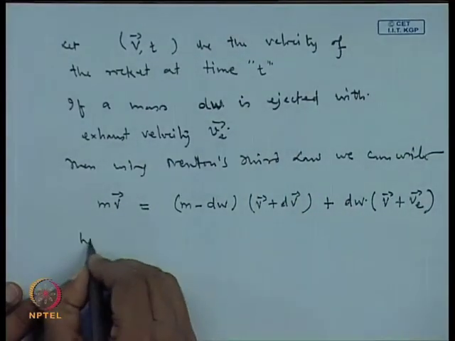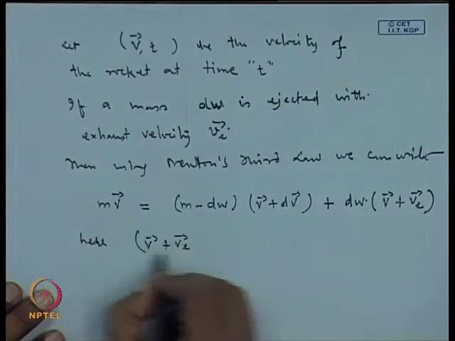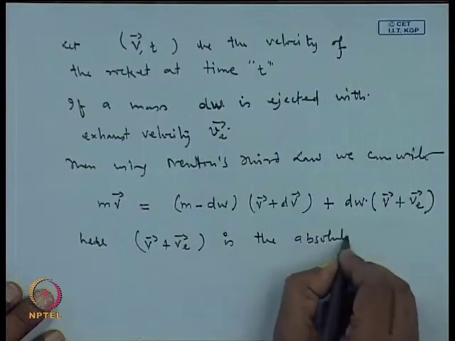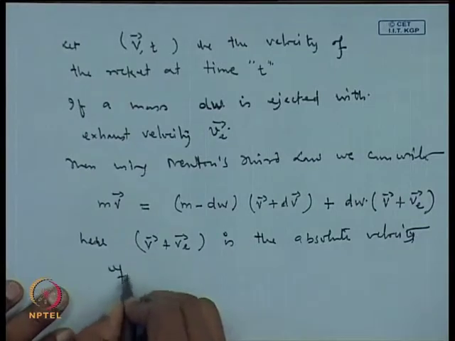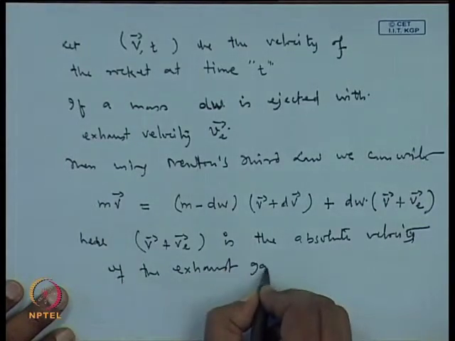So, here v plus v is the absolute velocity of the exhaust gases.